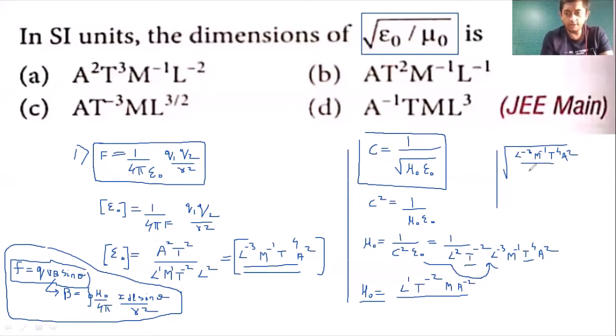So mu naught will be l raised to 1 t raised to minus 2 m raised to 1 and a raised to minus 2. Agreed?